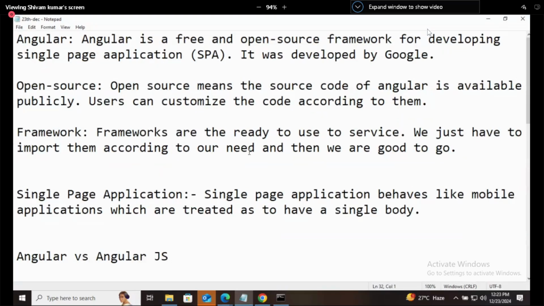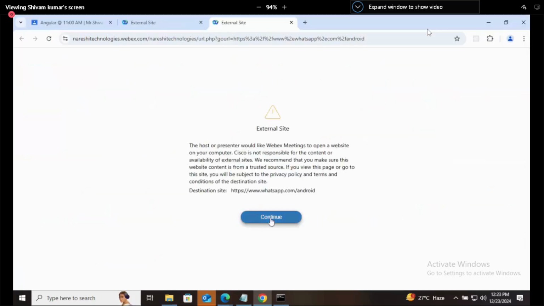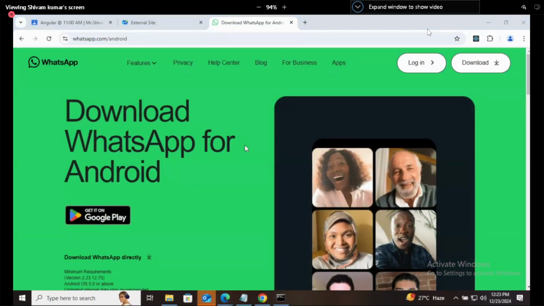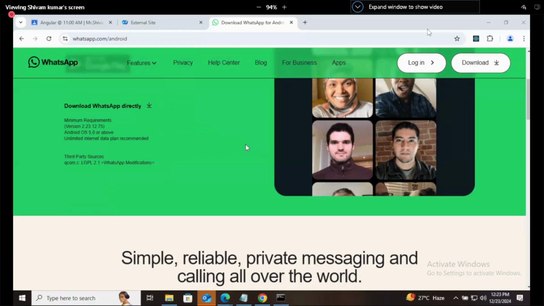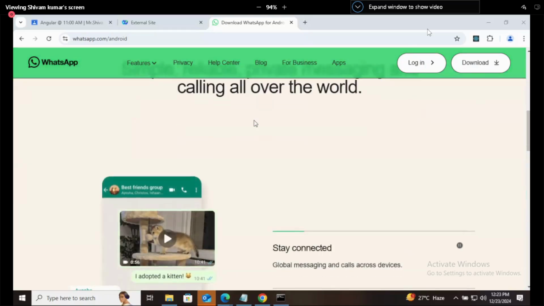Yeah, that we also know, but we are asking what it is using for its development. The Play Store for the desktop and mobile are different, guys.